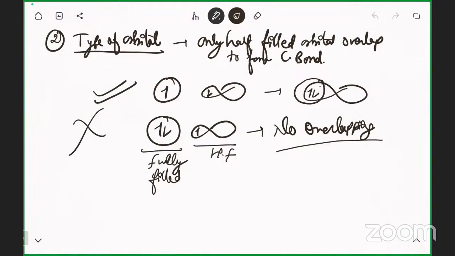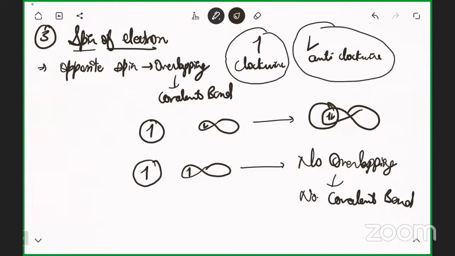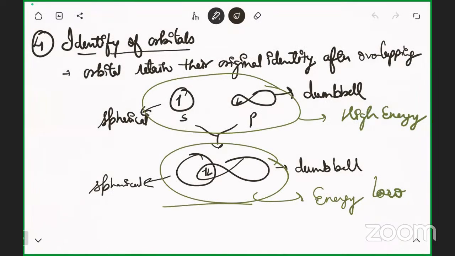If one of the orbitals is fully filled or one of the orbitals does not have any electrons, then there is a condition where no overlapping takes place. Third one is the spin of the electron. For covalent bonding, one of the spins must be clockwise and the other anti-clockwise. If both spins are clockwise or both anti-clockwise, there is no covalent bonding and no overlapping of the orbitals takes place. Now let's go for the fourth one.